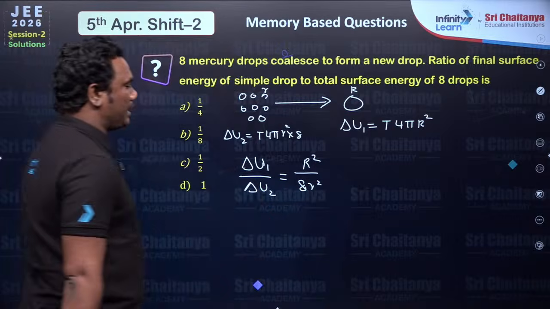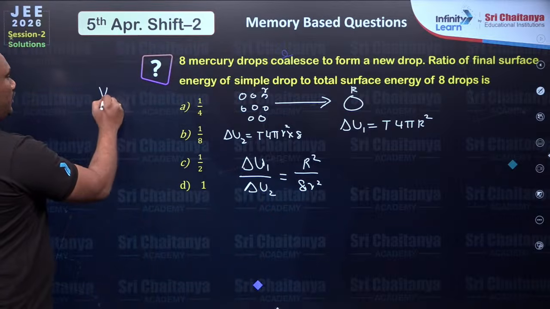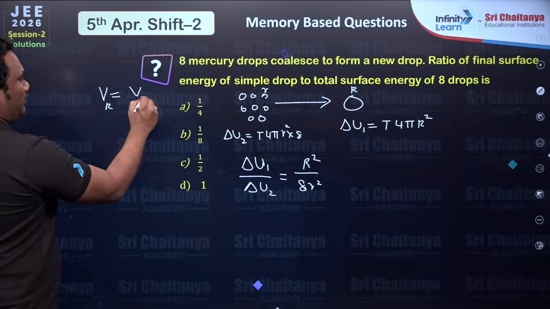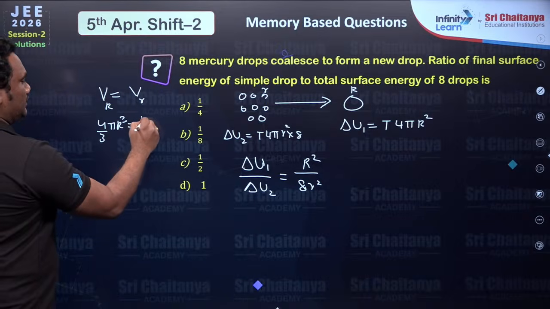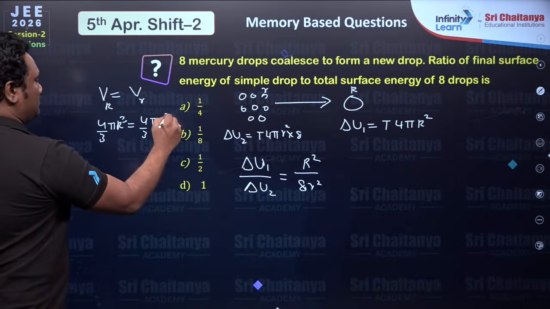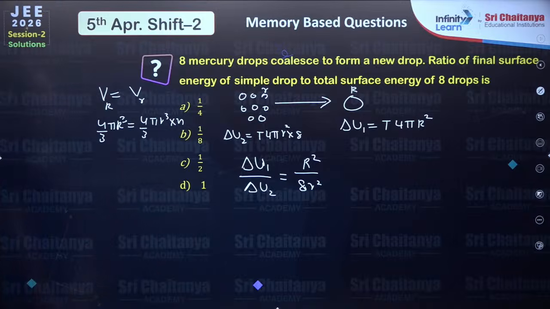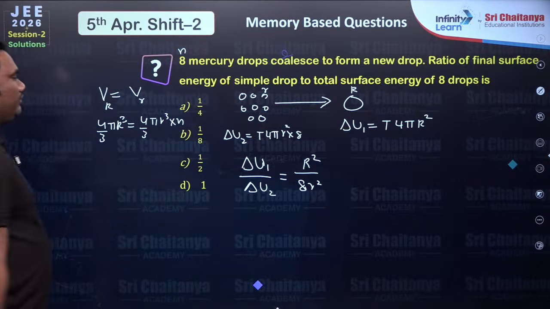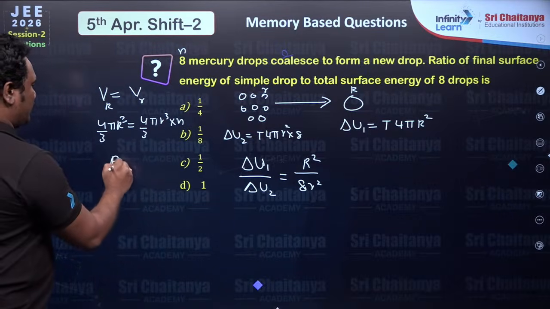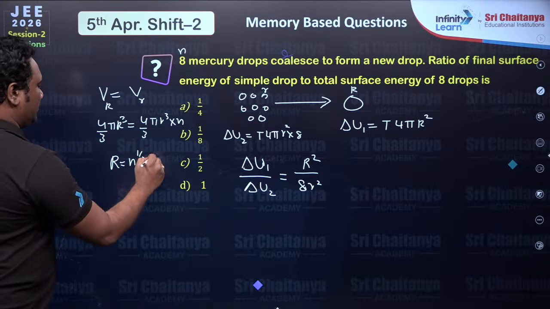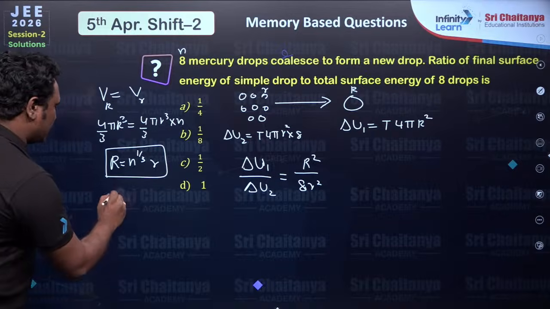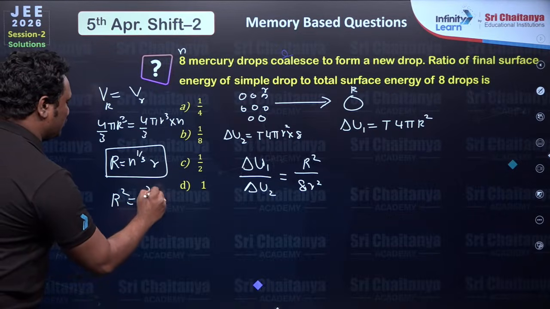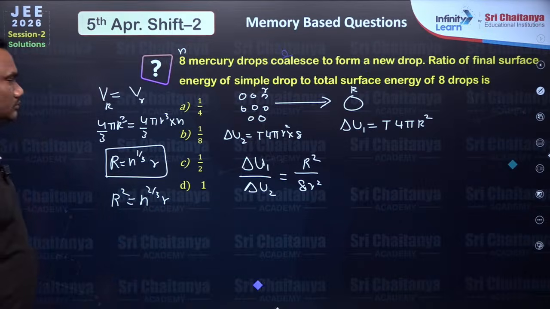So what is the relation between capital R and small r when we equate the volumes? Volume of the bigger one is 4 by 3 pi R cube, and this is 4 by 3 pi small r cube into n times. Let's say n drops are there, so this 8 is only the n value. From here we get capital R equal to n power 1 by 3 times small r. This is a well known expression which we all remember. So capital R square is n power 2 by 3 times small r square.